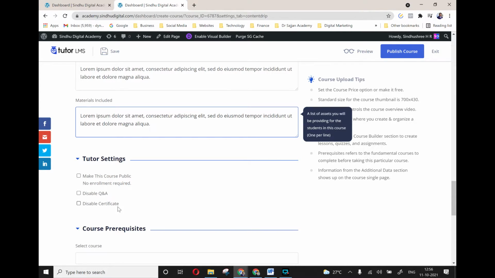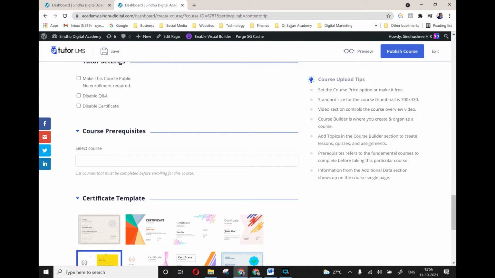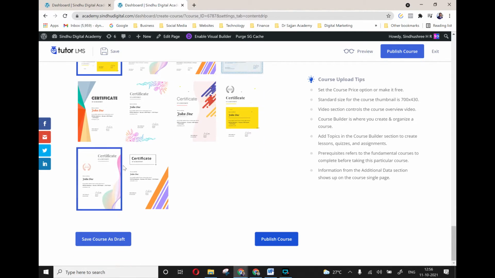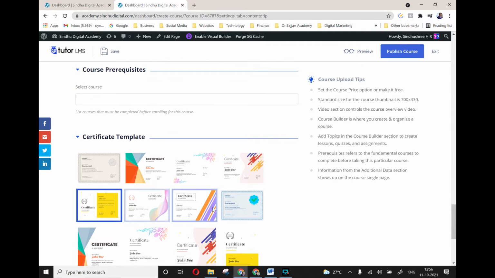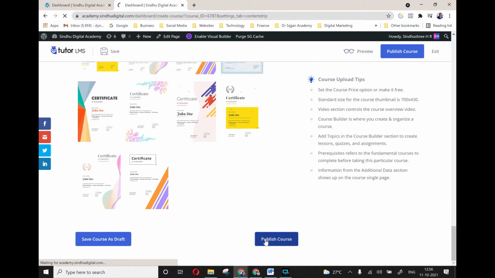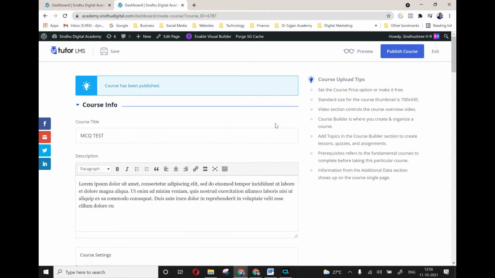Okay, disable question answer, develop certificate, any pre-request course has to be done. You can also provide certificate on completion. Automatically they will be able to download. For example, I'll select this certificate. Right now, publish. That's it, very simple. Okay, now it's published.